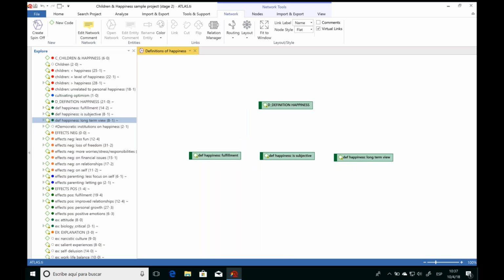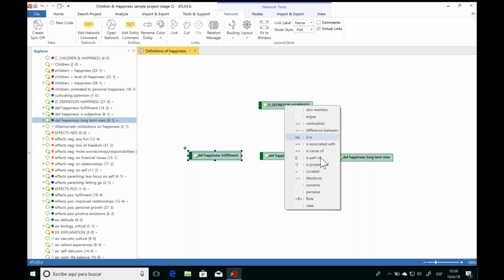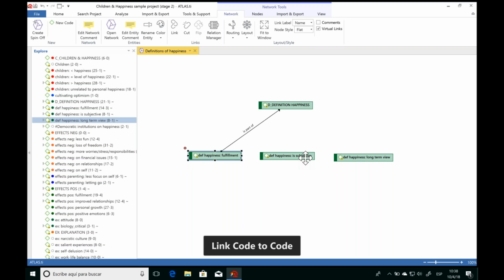And now I want to visually show this relationship, this hierarchy between the codes. So I'm going to link them. You just select a code, and then from the little red circle that appears in the corner, you click, drag, and drop onto the code you want to associate it to. And when you let go, you can name this relation.